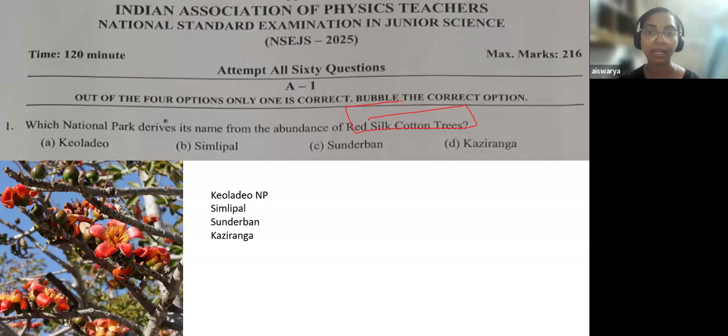So here, the red silk cotton tree. If you look at all these four options, you have Keoladeo National Park, Simlipal National Park, Sundarban, and Kaziranga National Park. If you have a brief knowledge of the major features of these national parks, you could have easily answered this question. For example, Kaziranga National Park is in Assam and is known for its one-horned rhino. So you can easily cancel option D.